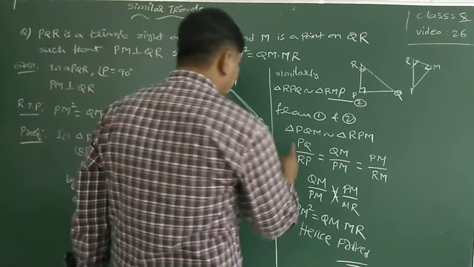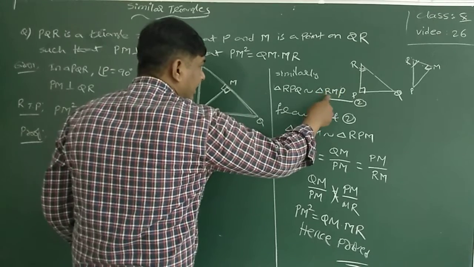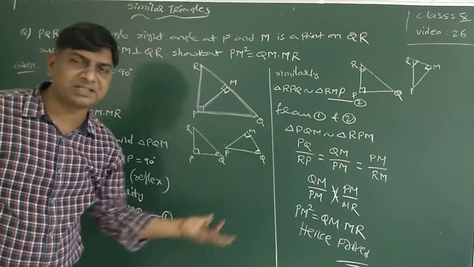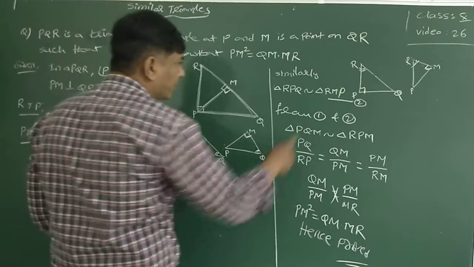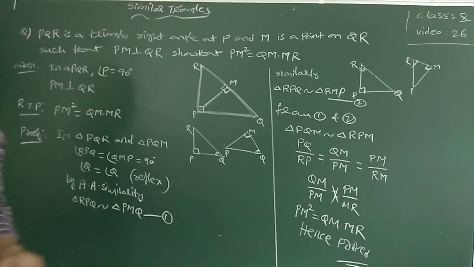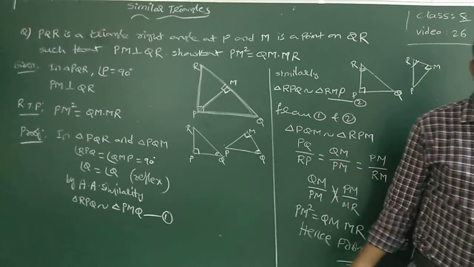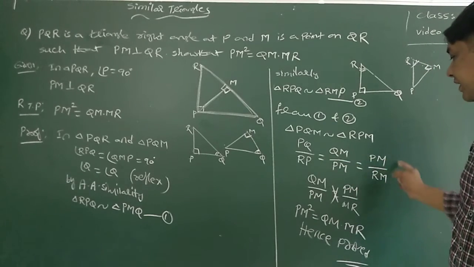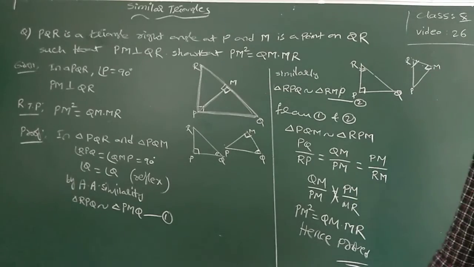Okay, triangle PQM is similar to triangle RPM. Or you can take PMQ is similar to RMP, same only. PMQ similar means PM by RM is equal to MQ by MP is equal to PQ by PR. Since those two triangles are similar, their corresponding sides are proportional. I took the proportionality condition, these two comparisons, and cross multiplied: PM square is equal to QM into MR.